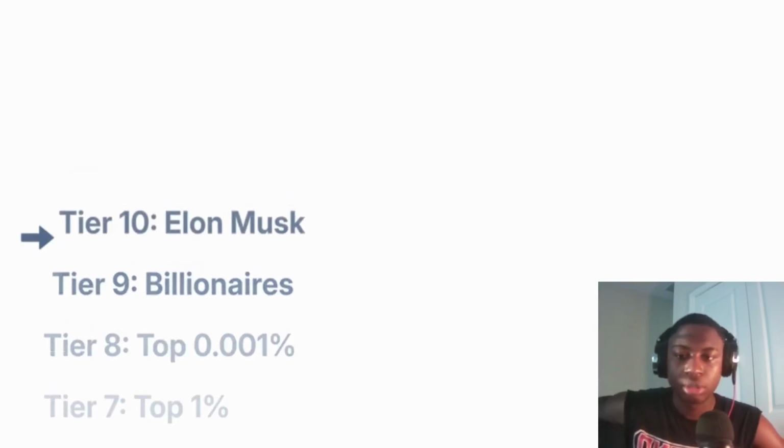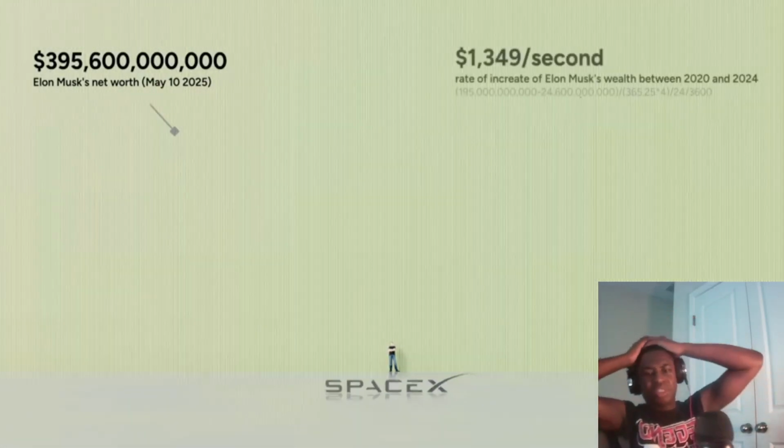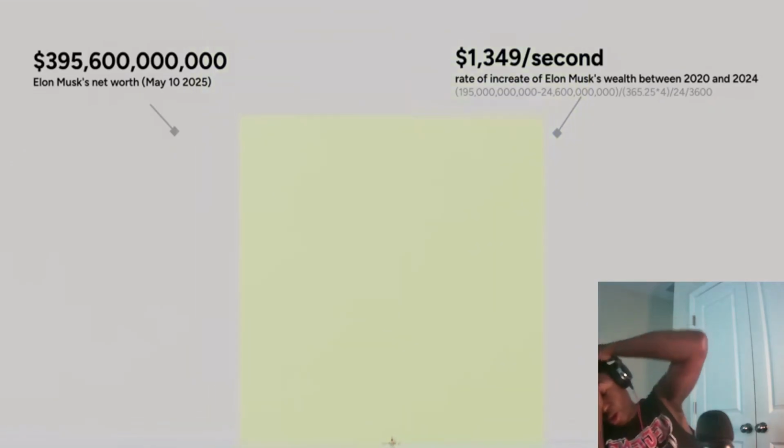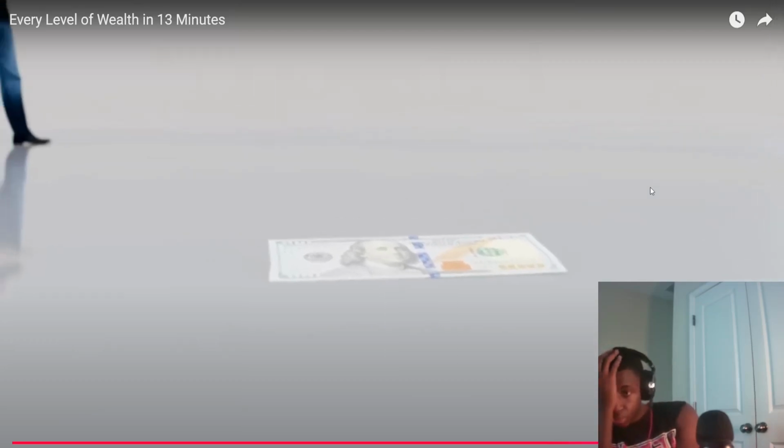Elon. Not Bill Gates, Elon, I guess. As of the making of this video, Elon Musk is the wealthiest person in the world with a net worth of almost $400 billion. Between 2020 and 2024, Elon Musk's wealth grew at an average rate of $1,300 per second. If Elon Musk saw a $100 bill on the floor, it would literally not be worth his time to pick it up. There's people struggling for $200 a day and he makes $1,000 in a second.